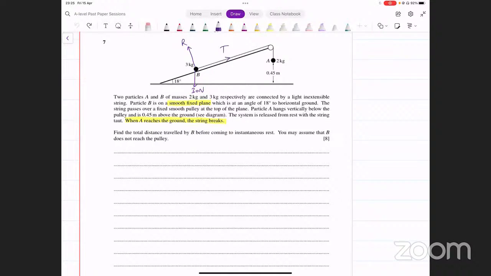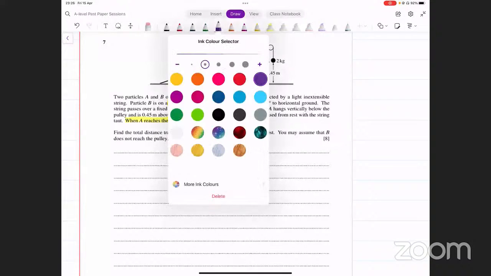इसको हमें resolve करना पड़ेगा. Weight को resolve कर लेते हैं along the plane and perpendicular to the plane. Now, you can just remember that along the plane, weight का component हमेशा क्या होता है? It's going to be mg sine theta, where theta represents angle of the plane. Angle of plane with the horizontal. अगर आपको पता हो, तो weight का component along the plane is always going to be mg sine theta. Okay, so many people just remember it like that. It's quicker. Otherwise, what's the logic behind that?